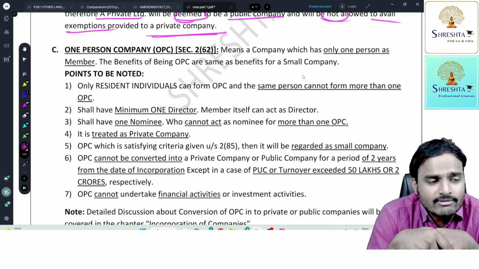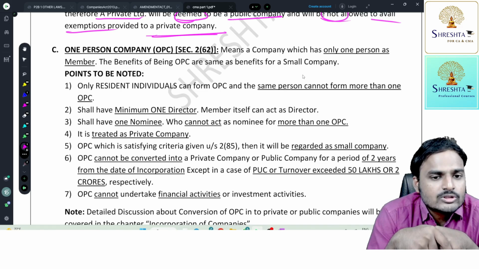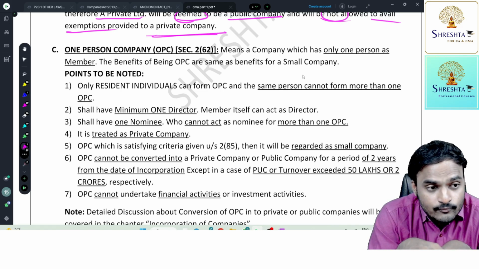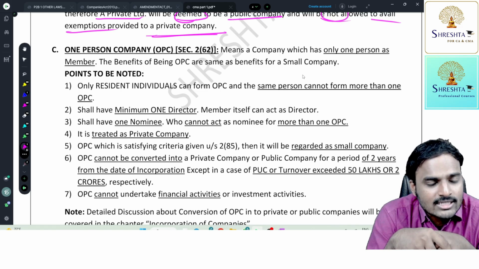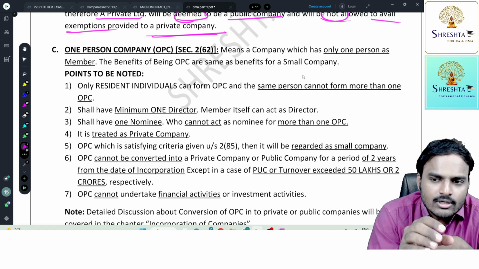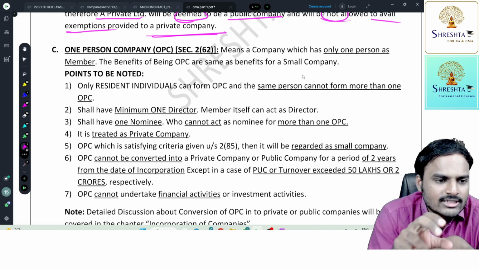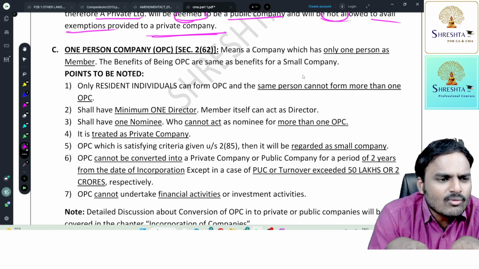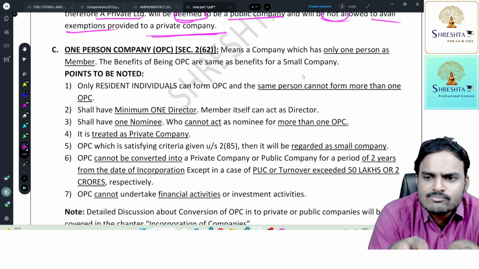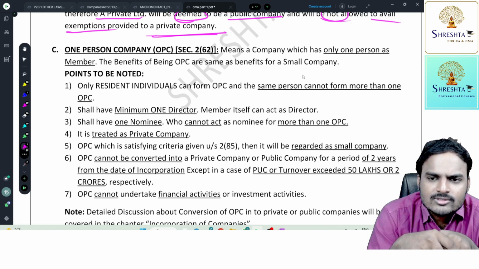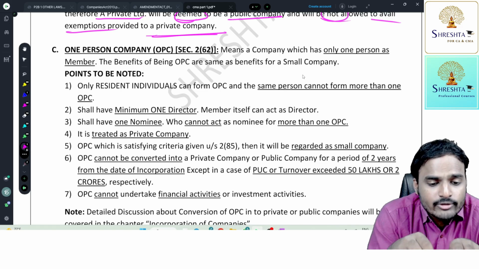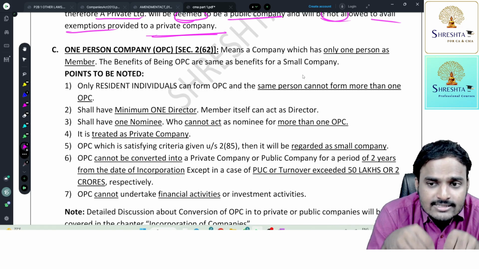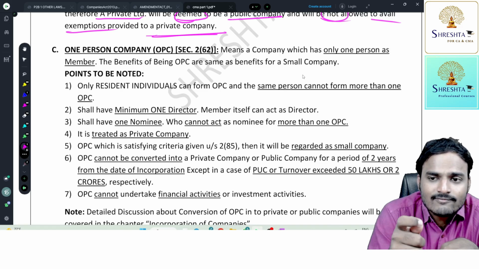Sole proprietorship type of organization means informal commercial establishment. The government has no monitoring capability over those people. So to attract them to form a company type of organization, in 2005, a committee named Dr. JJ Irani committee gave this idea. In order to attract small business people, small players in the economy, to motivate them to register as a company, we should provide a concept called one person company.